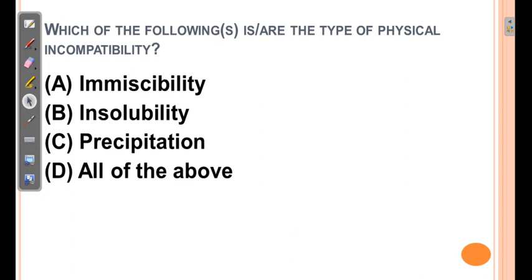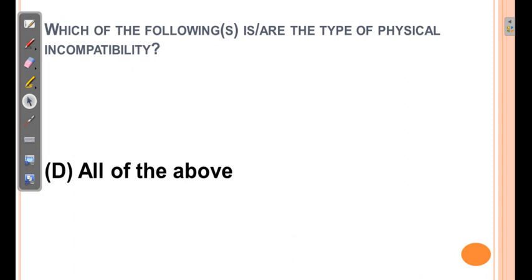Precipitation: here sometimes there may be confusion. Precipitation sometimes occurs due to chemical change. At that time it is a part of chemical incompatibility. But sometimes this precipitation may be observed because of a physical change, that is because of the addition of an anti-solvent. Normally there is no change in the structure of the chemical component or active ingredient present, but still there is precipitation. When we change the solvent and precipitation is observed, that kind of precipitation is a part of physical incompatibility. So the correct answer is all of the above.